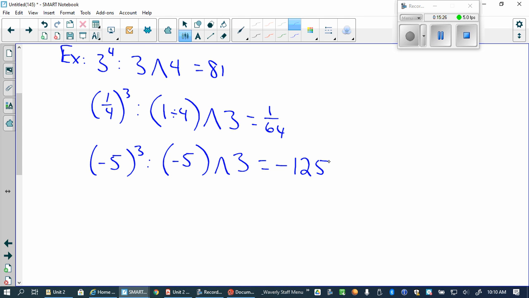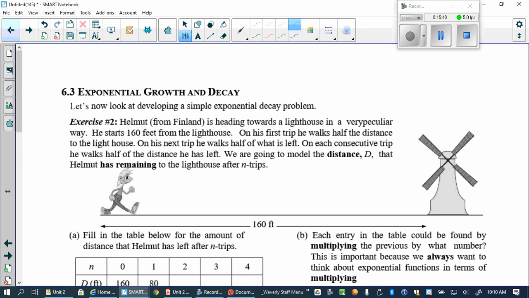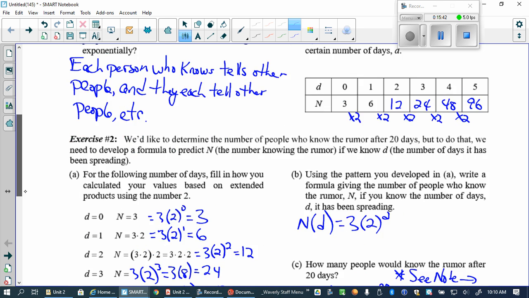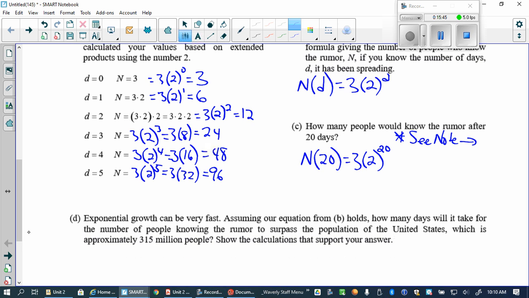Got this? Nice. Hold on the calculator for a second. Well, we'll use them here. Let's go back to this problem here. Now let's put this in our calculator. 3 times 2 to the 20th. That's a big number. 3,145,728.